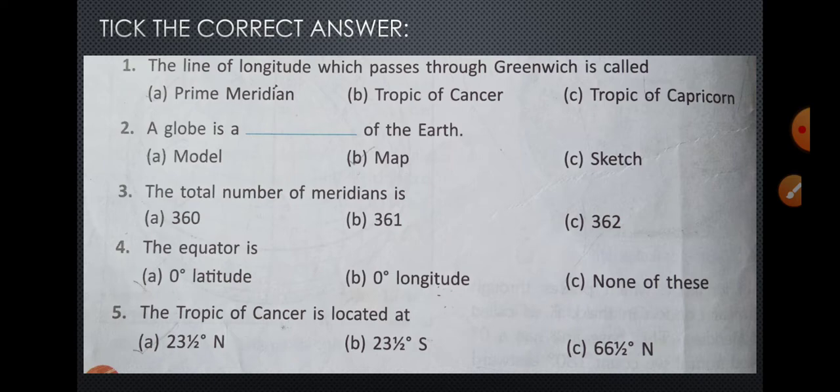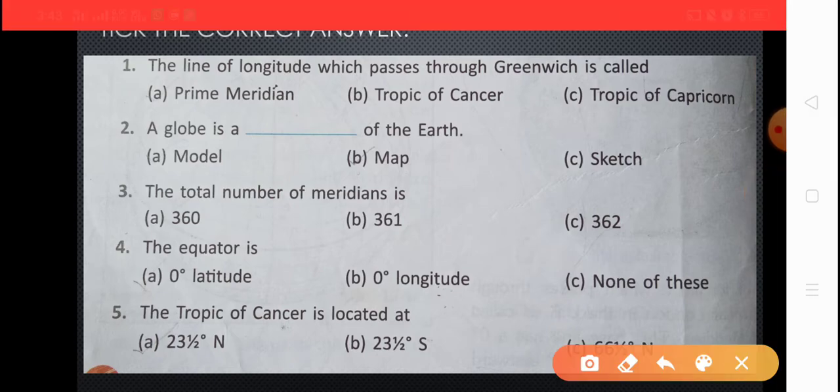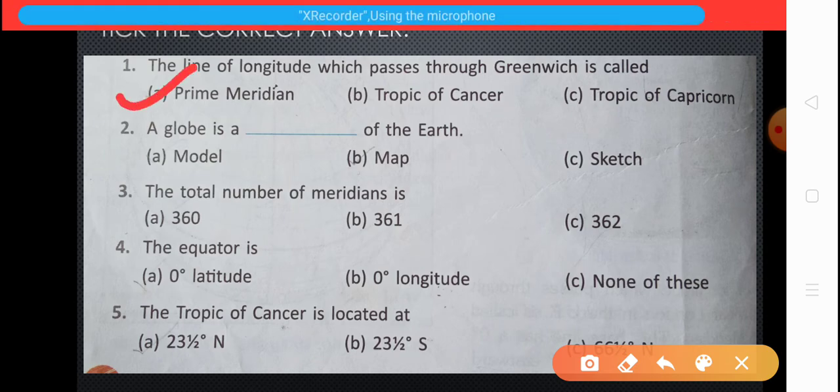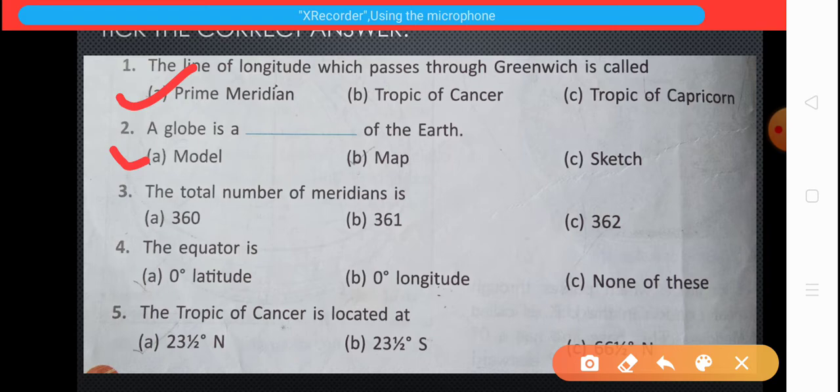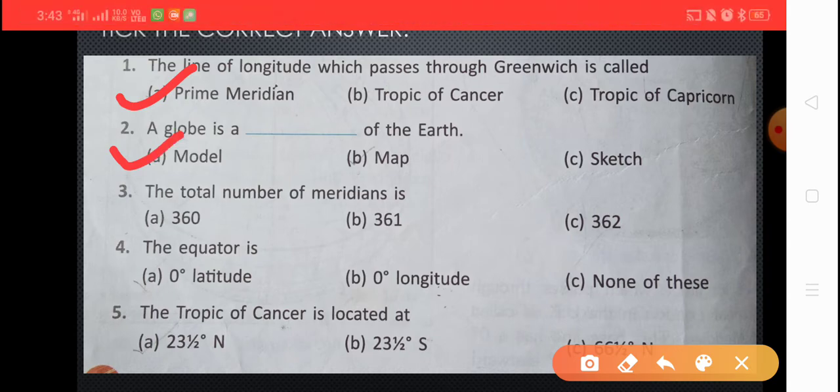First is the line of longitude which passes through Greenwich is called. Right answer is prime meridian. Next, second, a globe is a dash of the earth. What is the right answer? Right answer is model. A globe is a model of the earth.